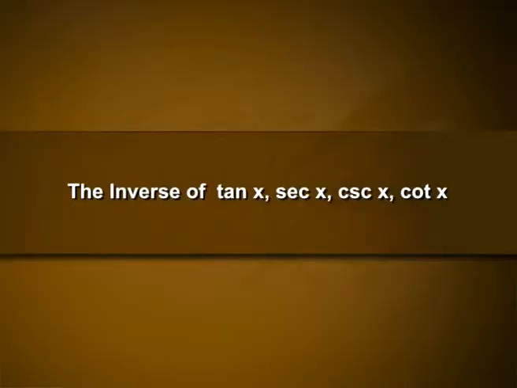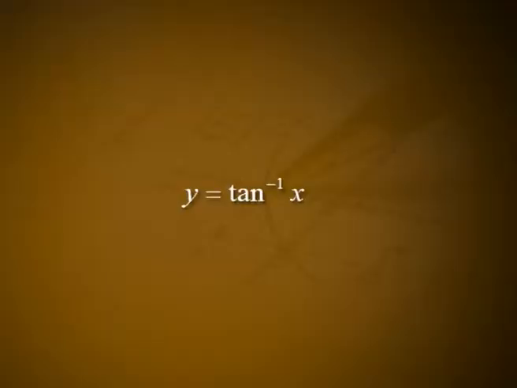The inverse of tan x, sec x, cosec x, cot x. The other four basic trigonometric functions y is equal to tan x, y is equal to sec x, y is equal to cosec x and y is equal to cot x also have inverses when suitably restricted. The inverse of y is equal to tan x, where minus pi by 2 less than x less than pi by 2, is denoted by y is equal to tan inverse of x.